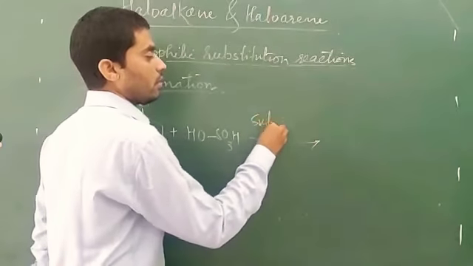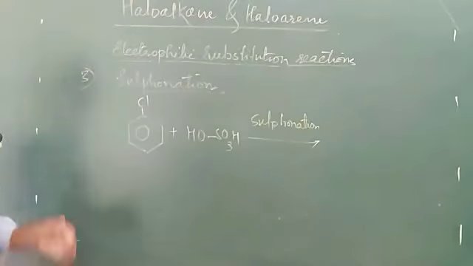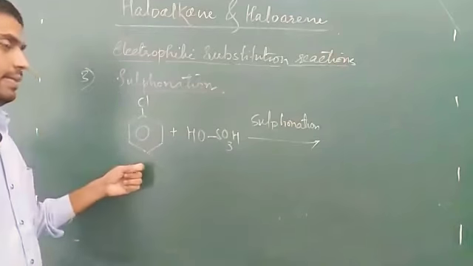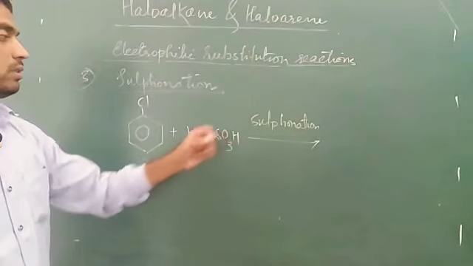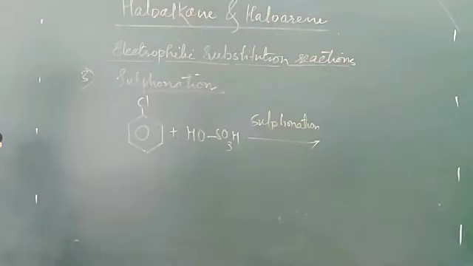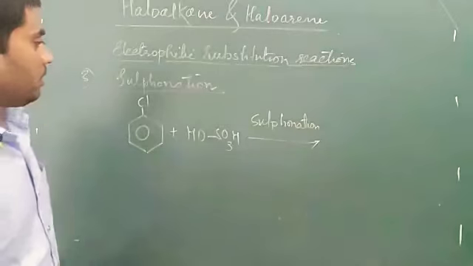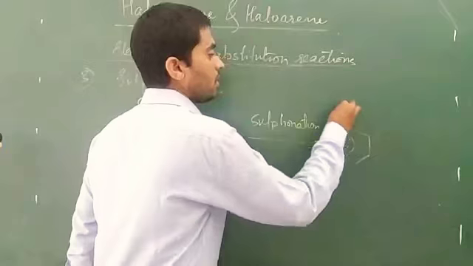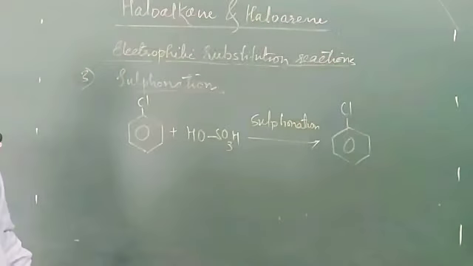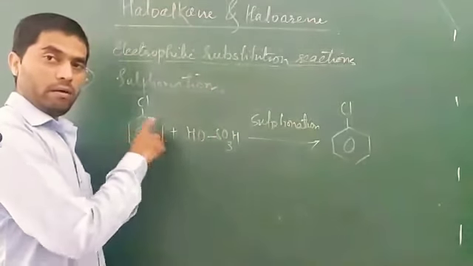Sulfonation. We will write sulfonation here. Now what we can say? We can say chlorobenzene on heating with sulfuric acid gives ortho and para chlorobenzene sulfonic acid. This is chlorine. Chlorine will remain as it is because the reaction is taking place on the ring.